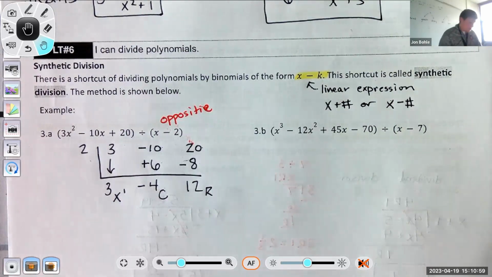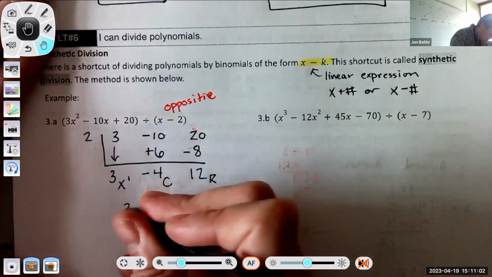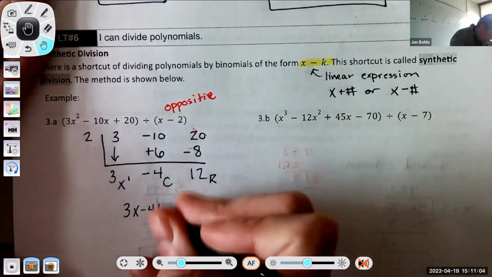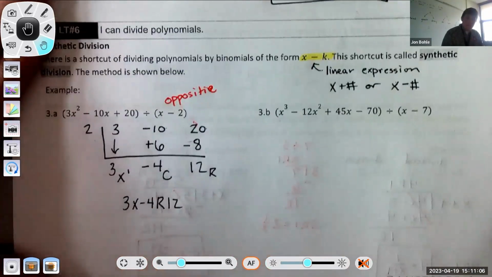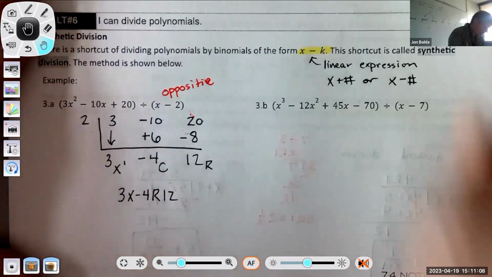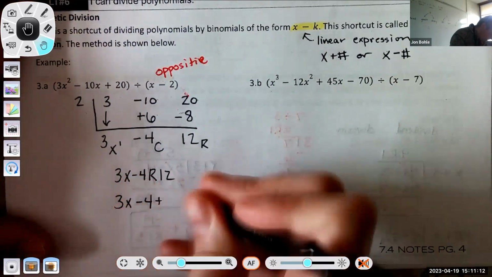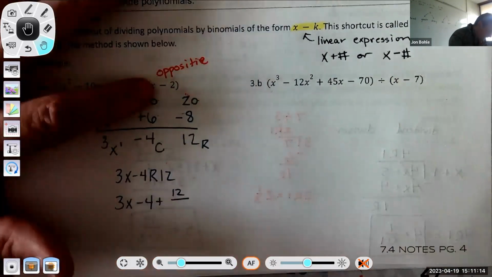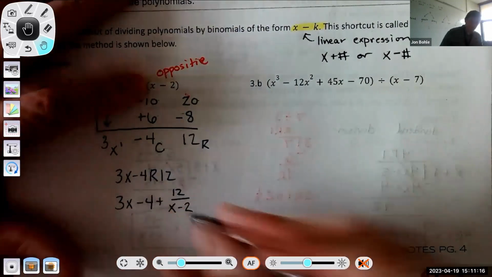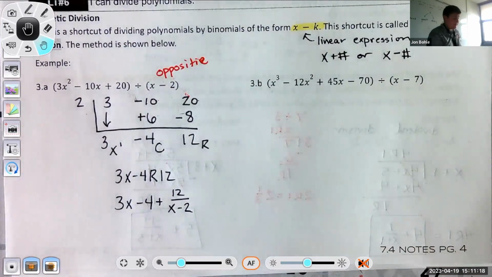So in this situation, what's my answer? My answer is 3x minus 4 with a remainder of 12. Which means my answer is 3x minus 4 plus 12 divided by what I'm dividing by, x minus 2. So this is my answer here.